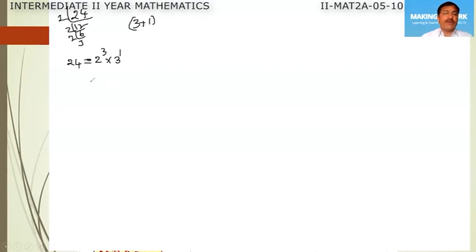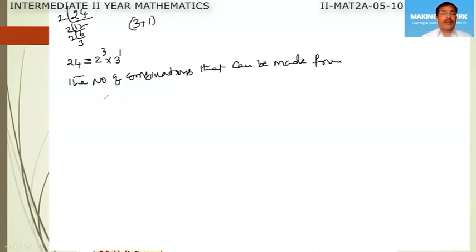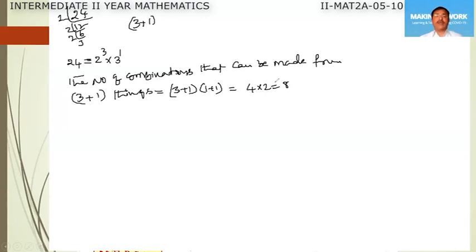So actually, according to this previous formula, how many combinations? The number of combinations that can be made from 3 plus 1 things, where 3 things are alike of one kind and one thing is alike of second kind, is equal to what? 3 plus 1 into 1 plus 1. This is equal to 4 into 2. This is equal to 8. So there are 8 factors, 8 divisors of this 24.